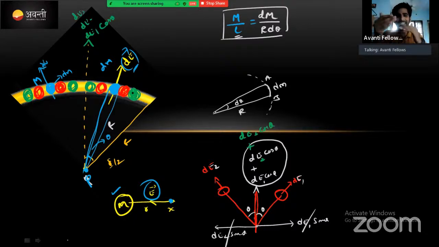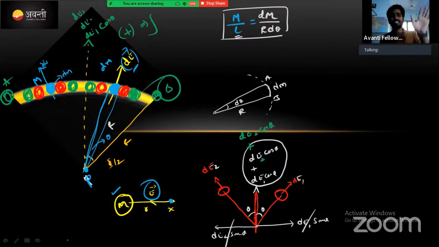This adding, or summation, is nothing but integration in mathematics. कहां से कहां तक? Masses will be from this point A to this point B तक integration करना पड़ता है. That's it. These are all the basic things which I explained. Now the real game will start.